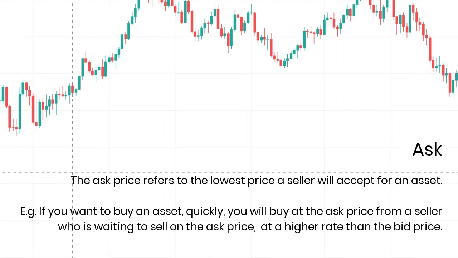Ask. The ask price refers to the lowest price that a seller will accept for an asset. For example, if you want to buy an asset quickly, you will buy at the ask price from a seller who is waiting to sell on the ask price at a higher rate than the bid price.